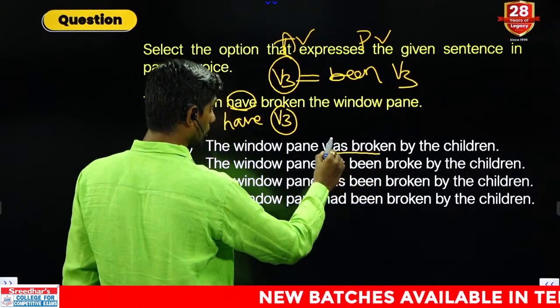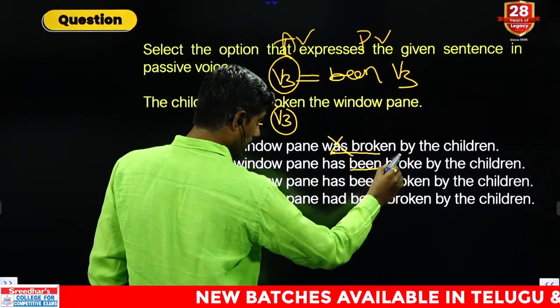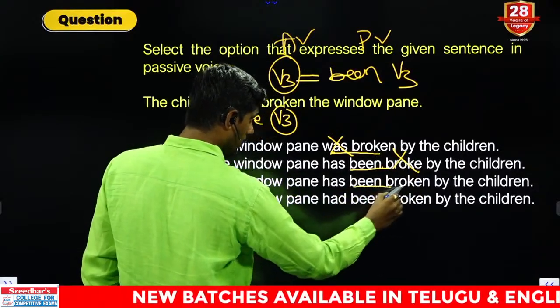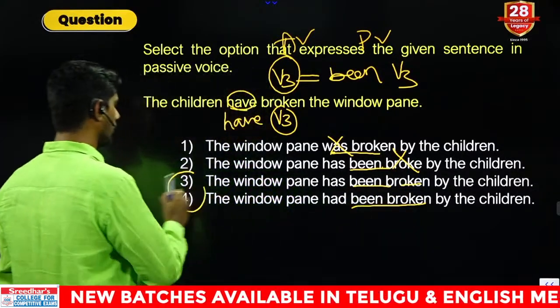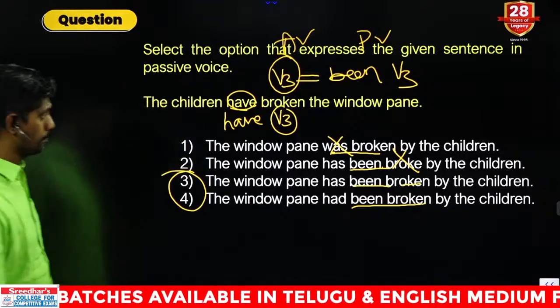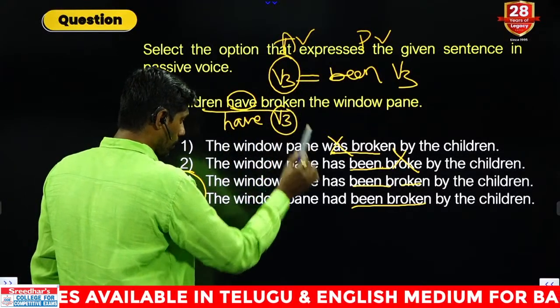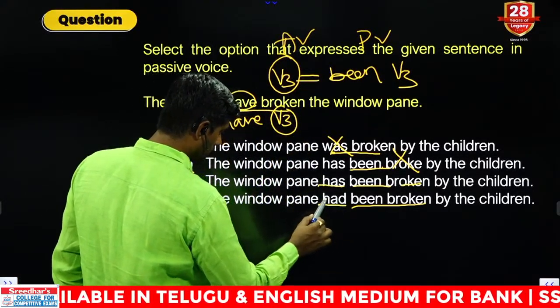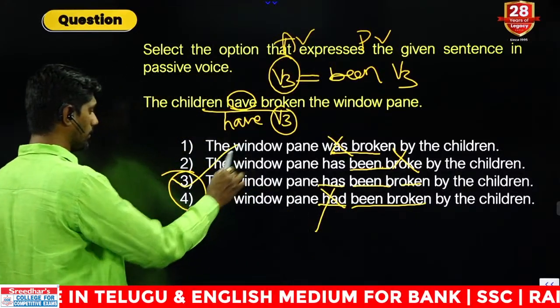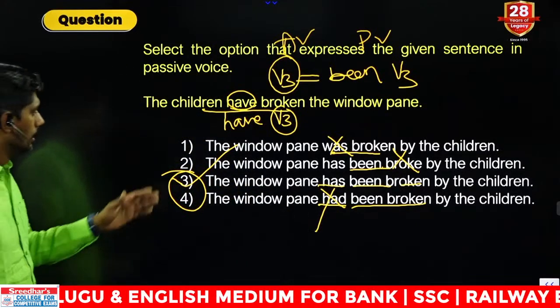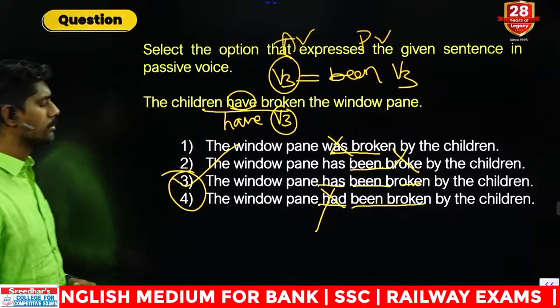Was broken? Was V3? No. Been, okay, but V3 is not there, broke. Been V3, yes. Been V3, yes. Answer 3 or 4. But the question is in the present or past. Have broken. So has present, had past. Past I do not need. I need present only. Third option, right answer. The window pane has been broken by the children.